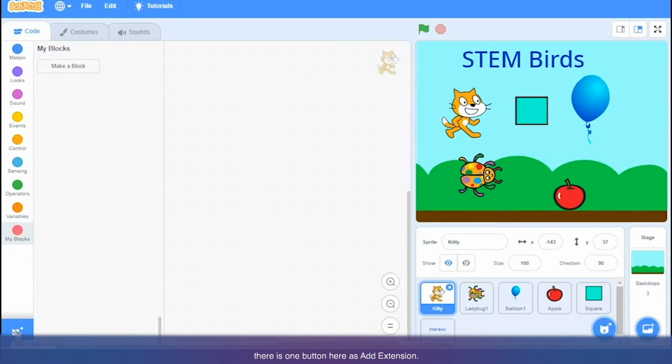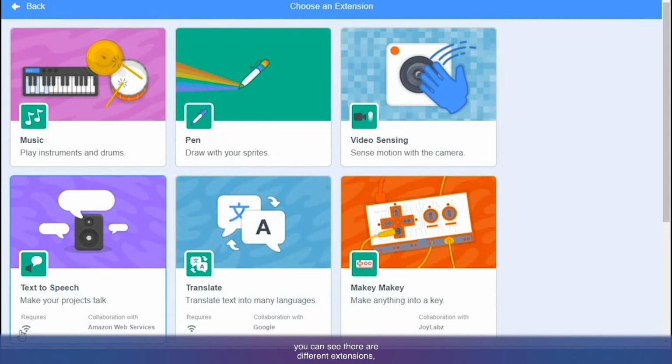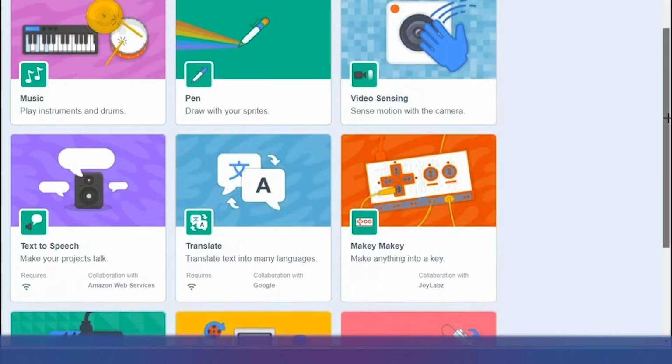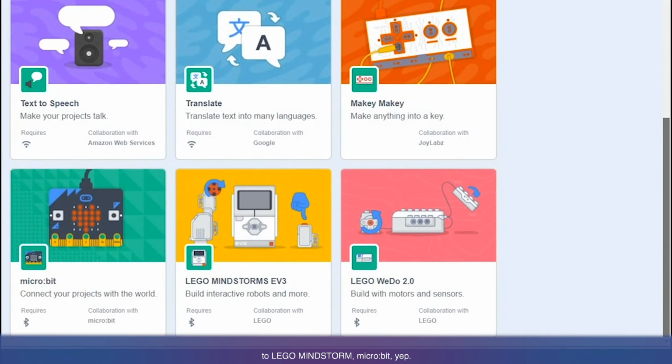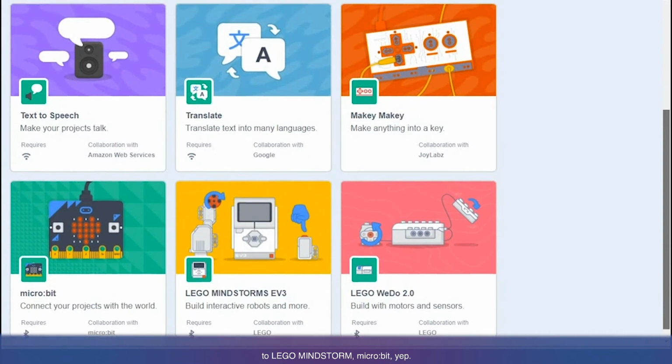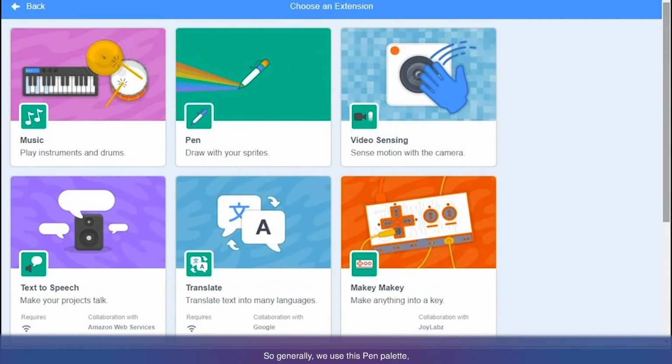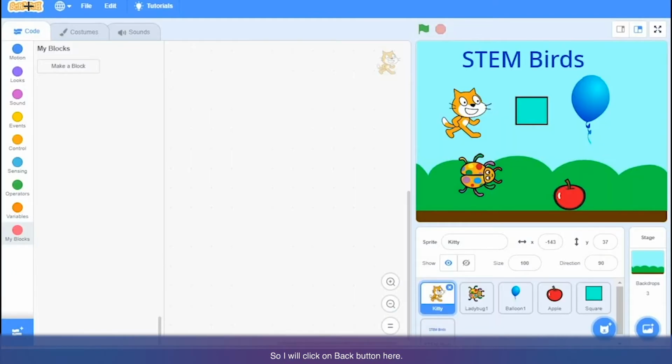Now you can see here there is one button, add extension. So apart from these basic block palettes you can add a few more functionalities in your game. If you click on add extension, you can see there are different extensions: music, pen, video sensing, text to speech. You can translate languages. And a few other blocks are related to Lego Mindstorms and micro:bit. Generally we use the pen palette and video sensing palette in our games. Those things we will learn later. So I will click on the back button here.